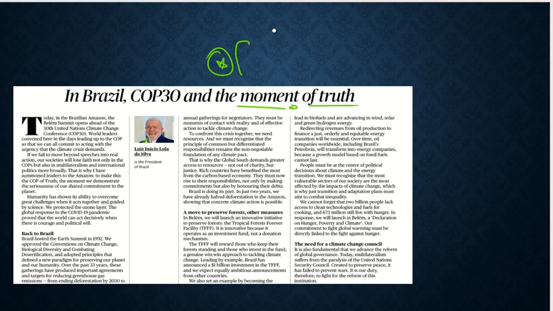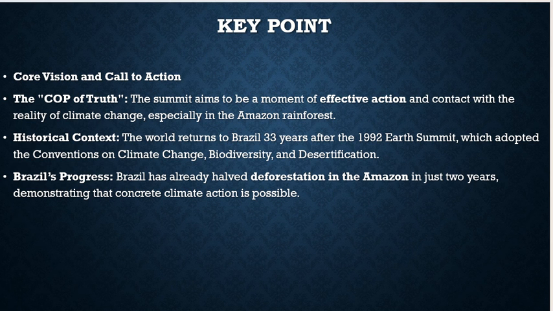So with respect to this, let's first move to the key points and try to analyze them. Here, core vision and call to action: the COP of truth. The summit aims to be a movement of effective action and contact with the reality of climate change, especially in the Amazon rainforest. So this is the first thing it talks about. What is the historical context? The world returns to Brazil 33 years after the 1992 Earth Summit, which adopted the conventions on climate change, biodiversity, and desertification.